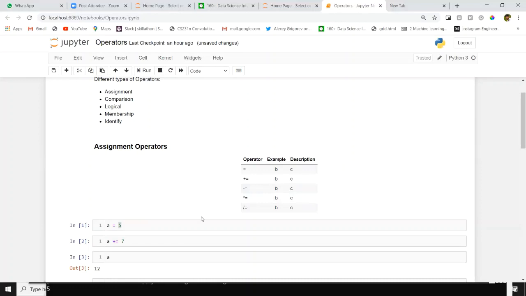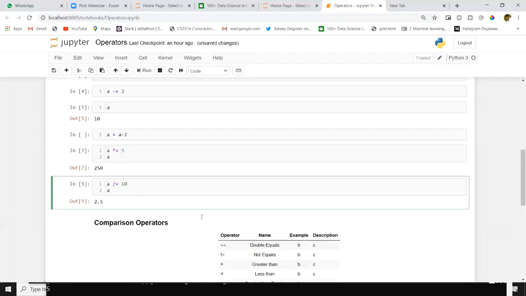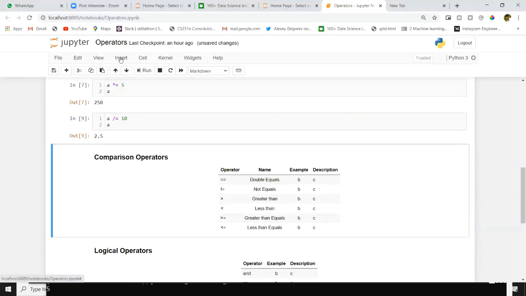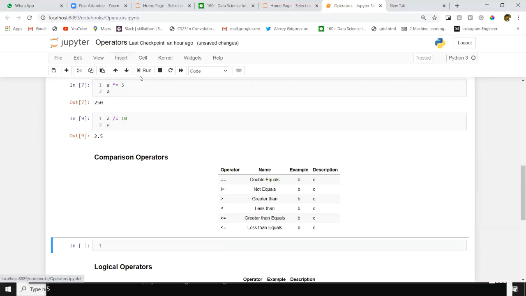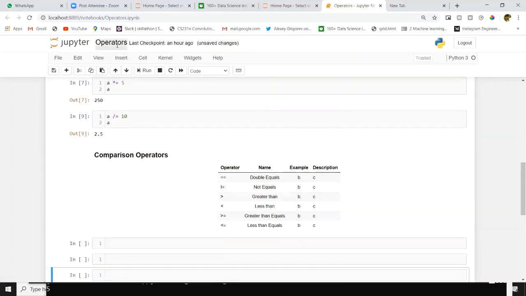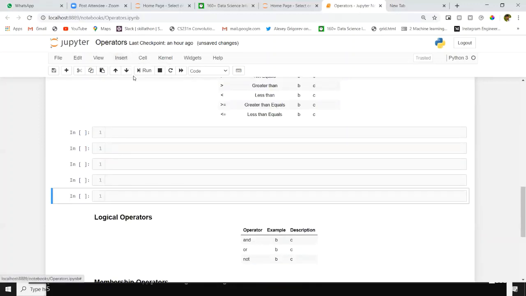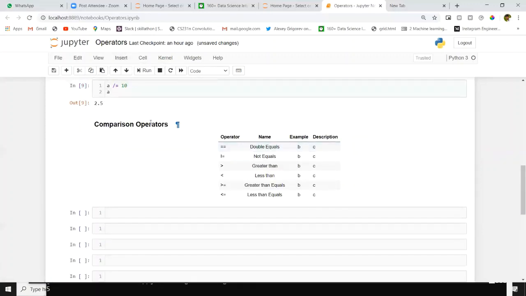Now we will go for comparison operators. These comparison operators are used when we want to compare two values. I will show that. In comparison operators, we have double equal, not equal, greater than, less than, greater than or equal, or less than or equal.